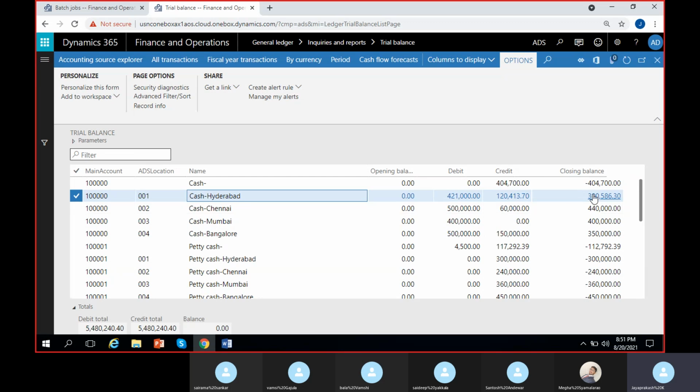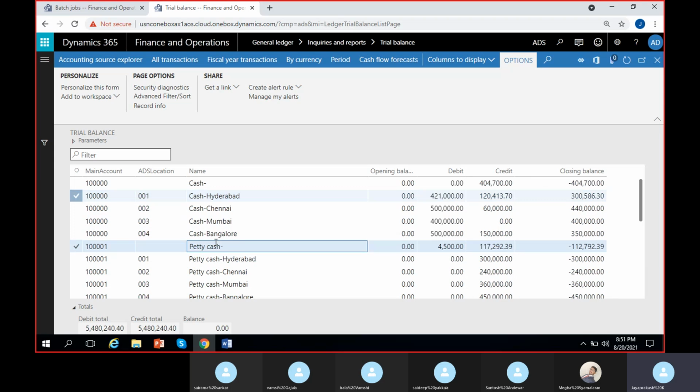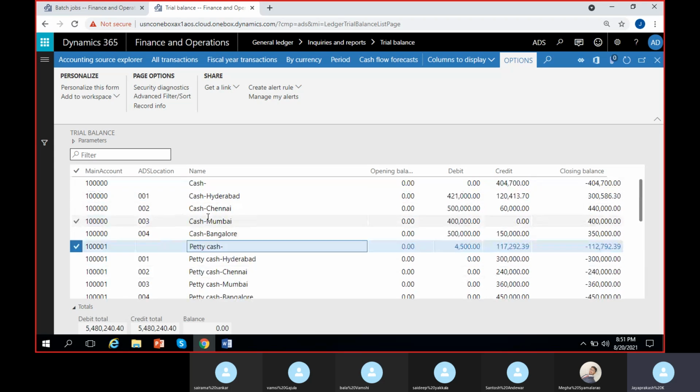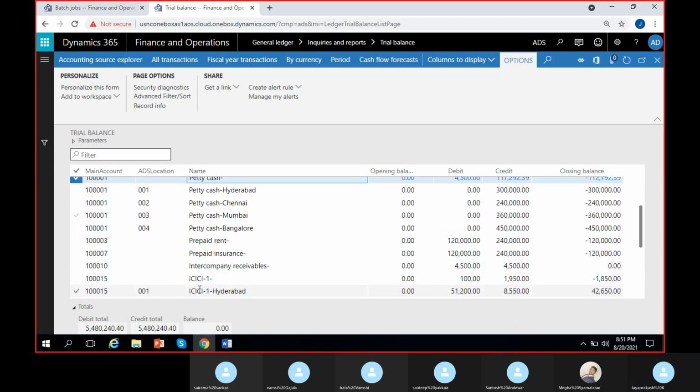Debit and credit and closing balance is this much. So cash account plus Chennai, Mumbai, Bangalore. Here you can see clearly cash account plus location values. Along with cash account, for every account, like petty cash, I can see the location.